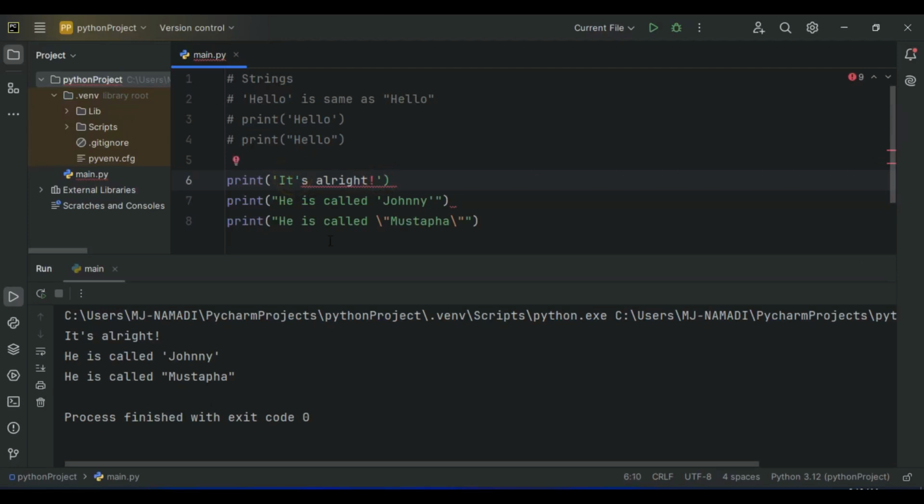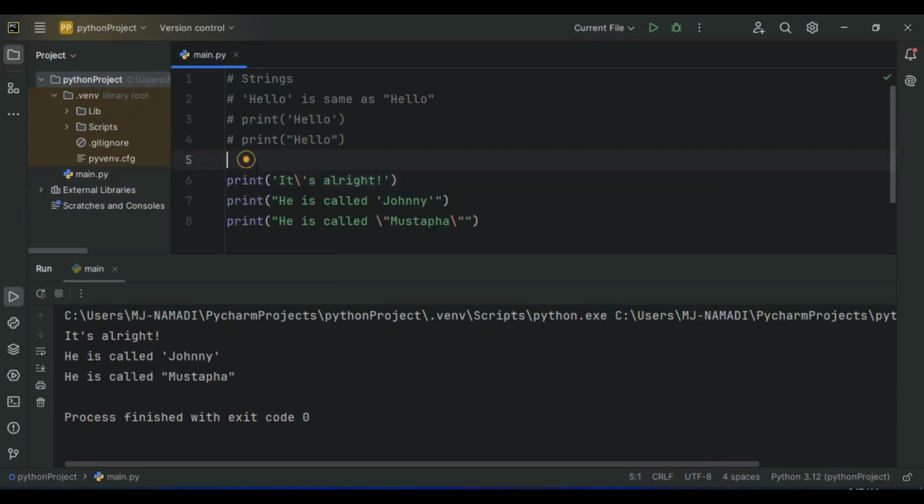Let's go ahead and put it right here. And as you can see, we have escaped the sequence. Now we can go ahead and run our program and it's going to run successfully. So this is basically how we can escape sequence while using quotations inside quotations.